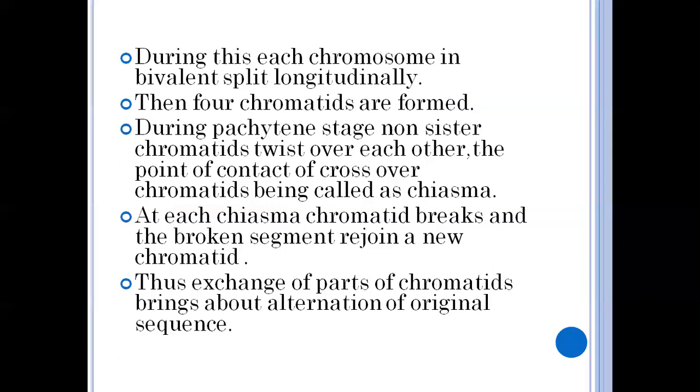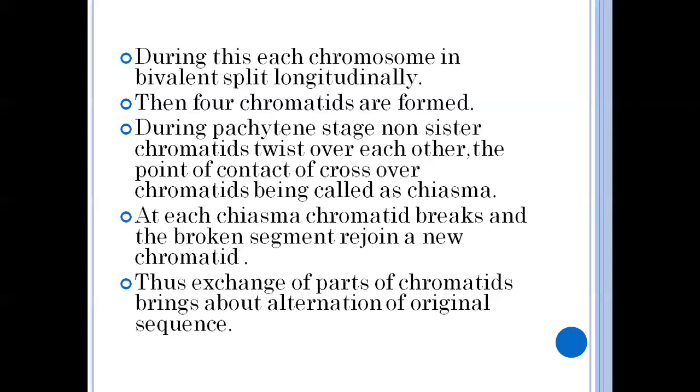So after the formation of chromatids of the two homologous chromosomes, overlap takes place between the non-sister chromatids. One chromatid of one chromosome overlaps another chromatid of the other chromosome, and the X-shaped structure forms.